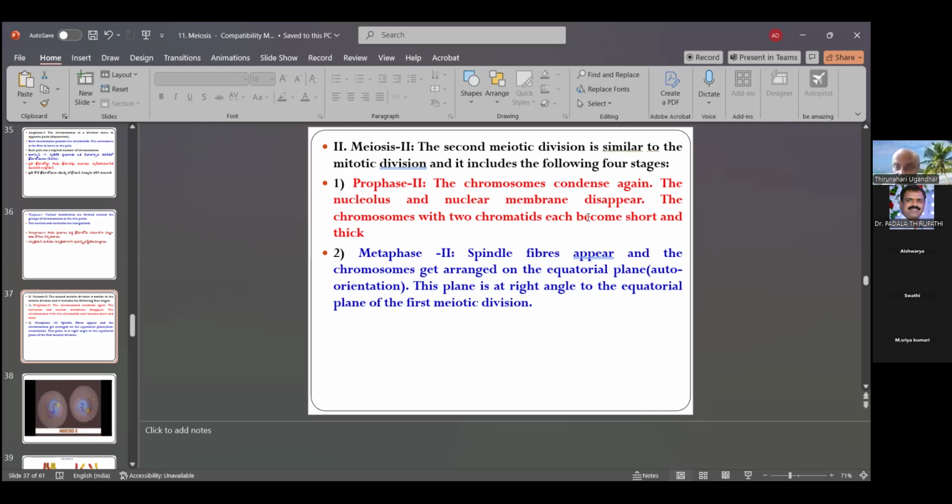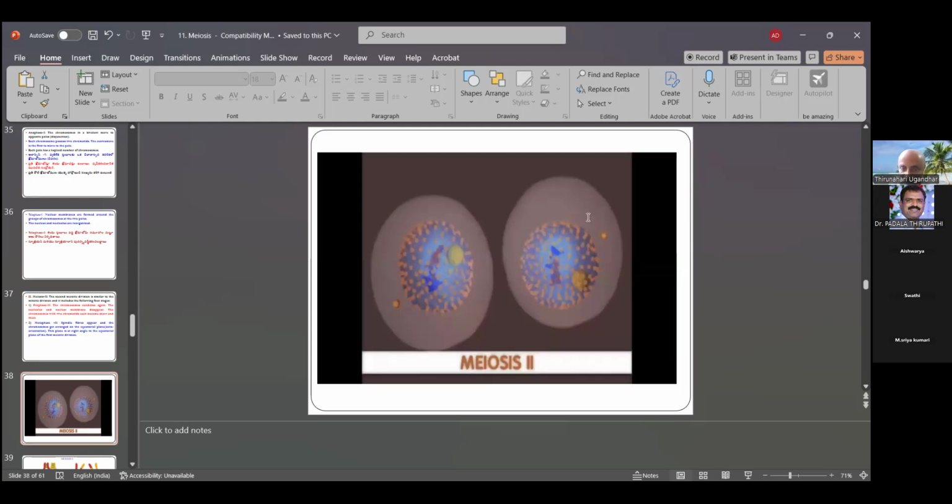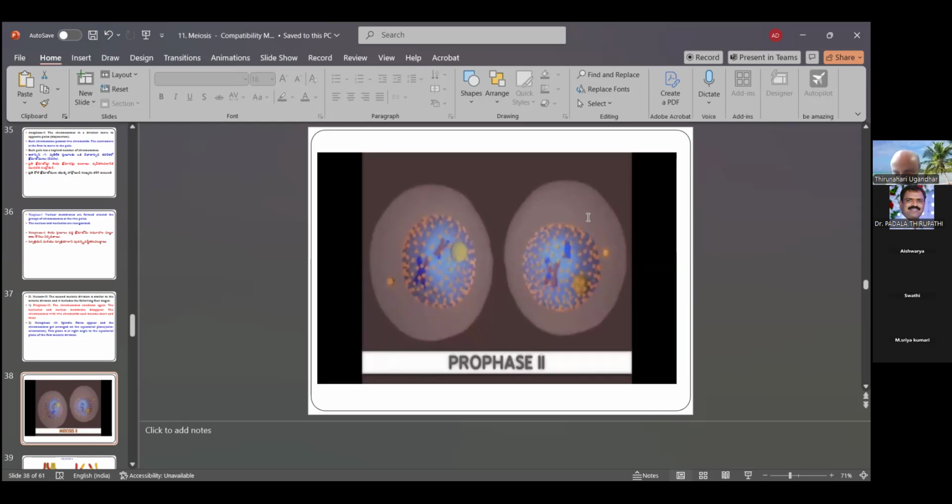In metaphase 2, the spindle fibres appear, and the chromosomes get arranged on the equatorial plane. This plane is at right angles to the equatorial plane of the first meiotic division. The first and second meiotic divisions are at right angles, in metaphase 2 compared to metaphase 1. But here is also meiosis 2, prophase 2.